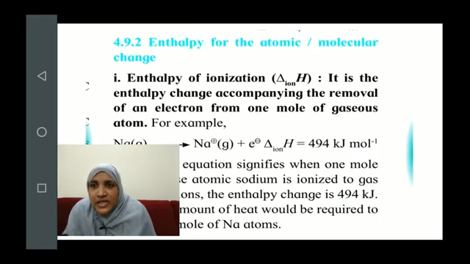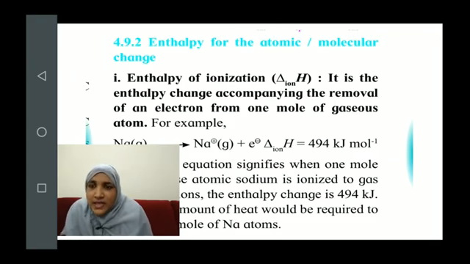It is the enthalpy change accompanying the removal of an electron from 1 mole of gaseous atom. Remember one thing very clearly: whenever we define enthalpy of ionization, the ion we are talking about is only a positive ion, that is, a cation. So enthalpy of ionization is about the formation of cations.